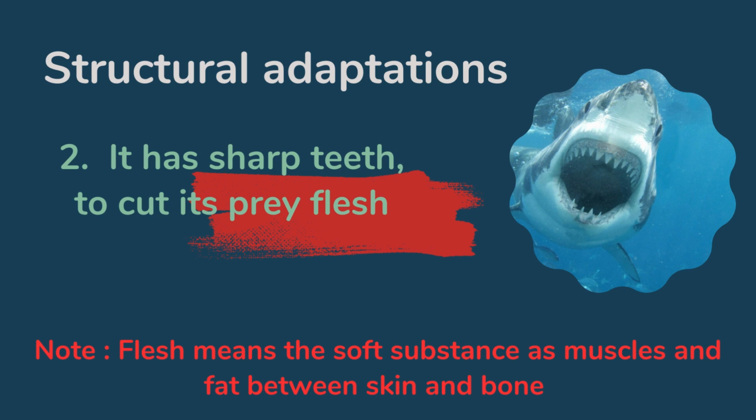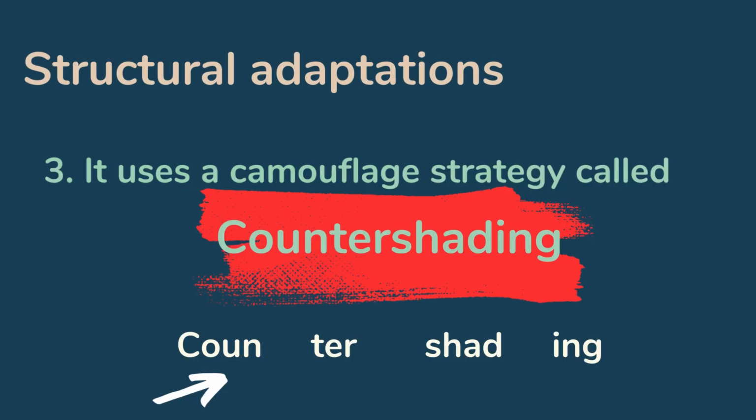And the third point in the structural adaptation: as we saw, it has two colors, its back is not the same color as its bottom. So why? Because it uses a camouflage strategy. And do you remember the word camouflage?